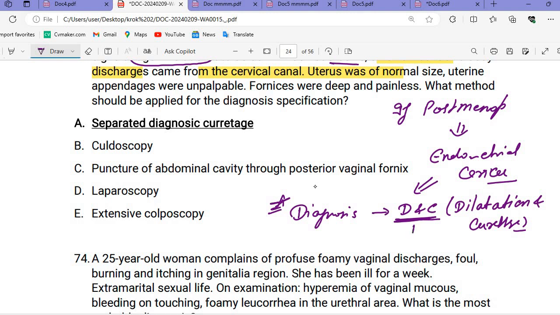So you need to remember D and C, dilatation and curettage. This D and C is used to sample the endometrium. If you want to take any sample of the endometrium, what will we do? We use the curettage method. We put in an instrument and take the sample. This is like a biopsy, but in curettage we have different instruments. Curettage is like a broom.